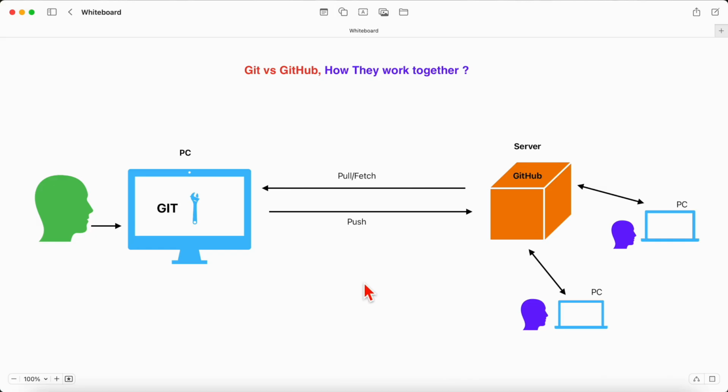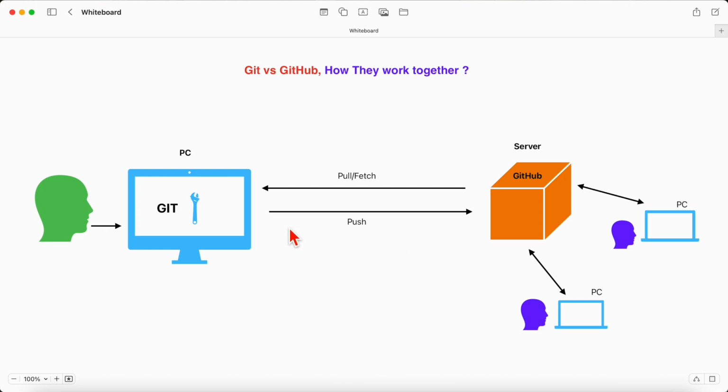For example, let us say in one project there are multiple people working on it. Let us say developer 1 is working from Bangalore, another developer is working from the US, and another developer is working from the UK. But you need to collaborate, right? You are working on the same project.